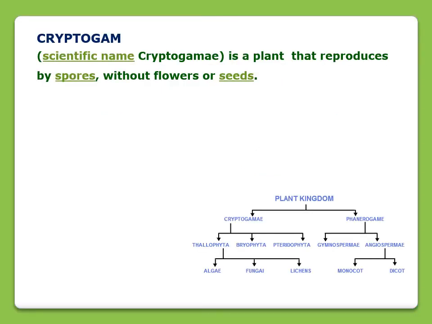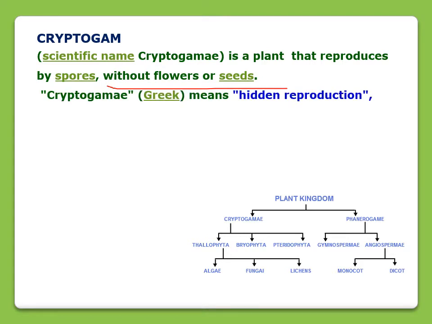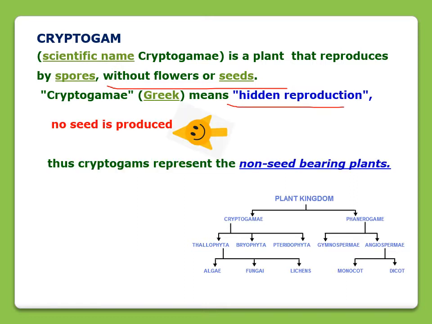Now I'm coming to cryptogam. Cryptogams are plants that do not have flowers or seeds. In Greek, cryptogam means hidden reproduction, so reproduction is hidden, without seeds. No seeds are produced in cryptogams, so we can call all the plants that belong to cryptogam non-seed bearing plants.